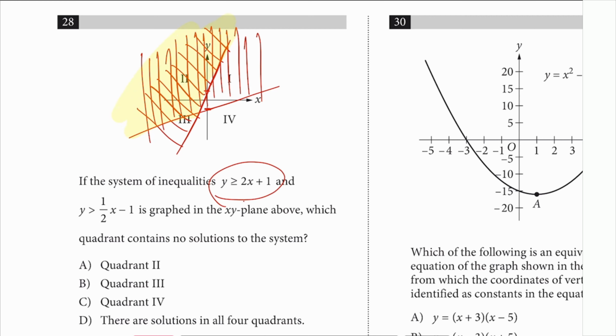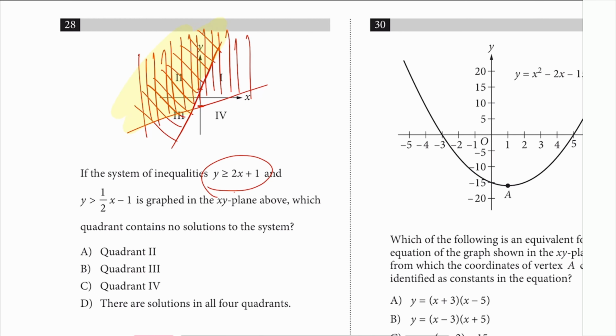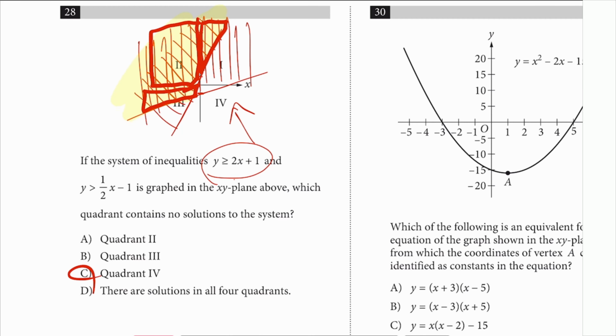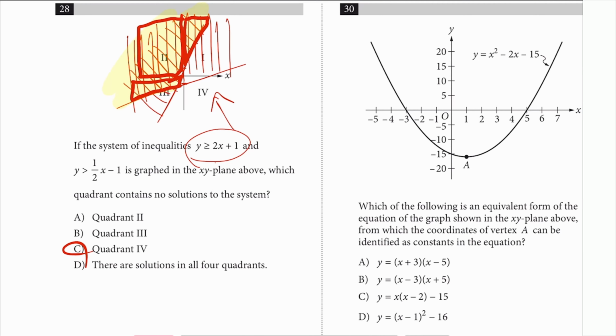So which quadrant contains no solution? Well, one's got a little bit of that, and two's got a whole bunch of that, all in twos. And three's got a little bit of it too, but four's got nothing. So quadrant 4 has no solution in there.